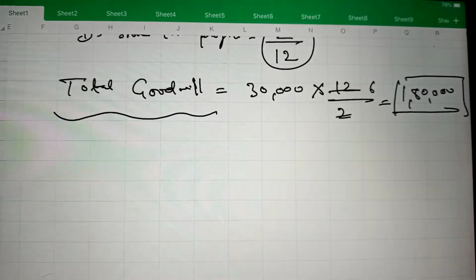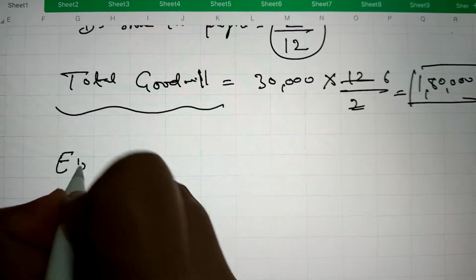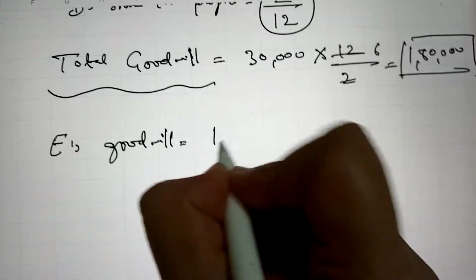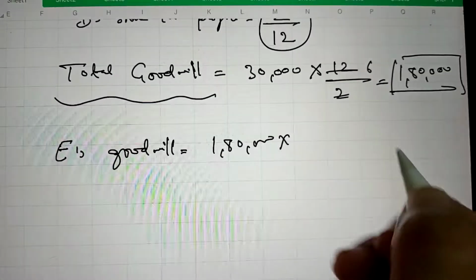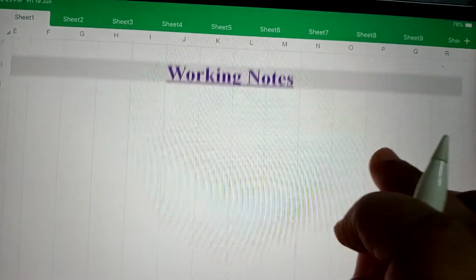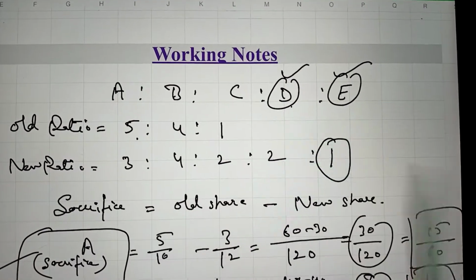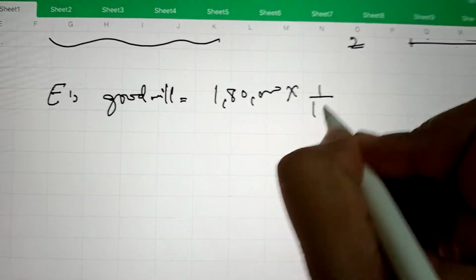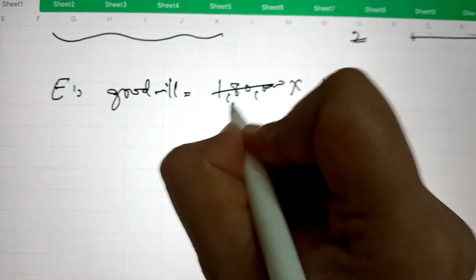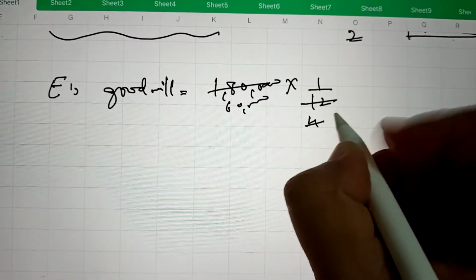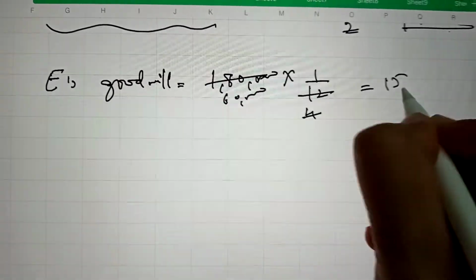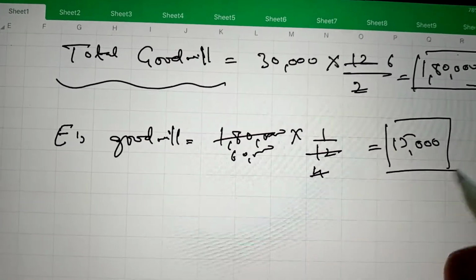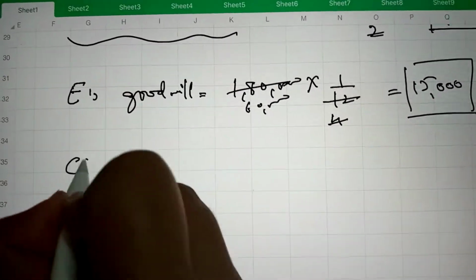Now the share of goodwill of E, because E doesn't bring any goodwill, so his goodwill can be calculated by multiplying total goodwill with his share in the profits, and his share is 1/12. So it is 15,000. And we have to calculate C's share also.